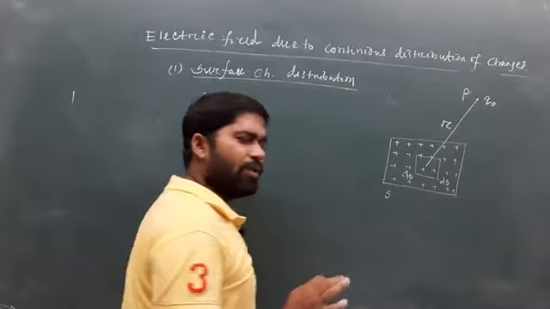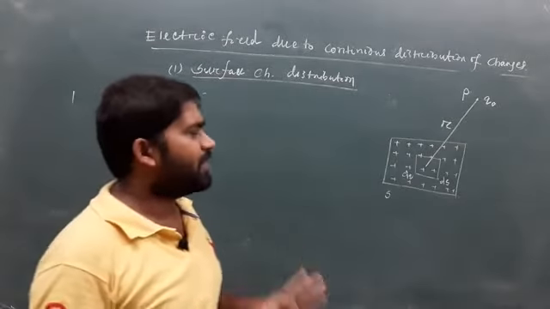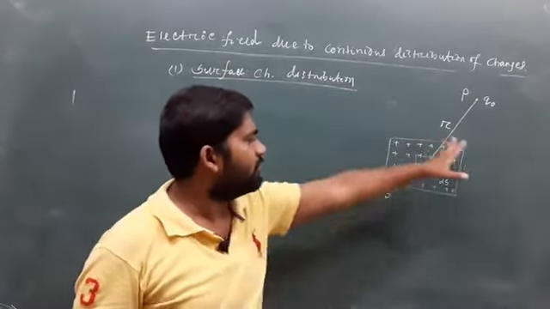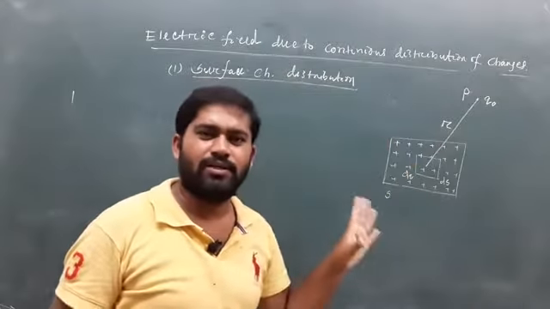At point P we have to measure the expression for electric field for this surface charge distribution.